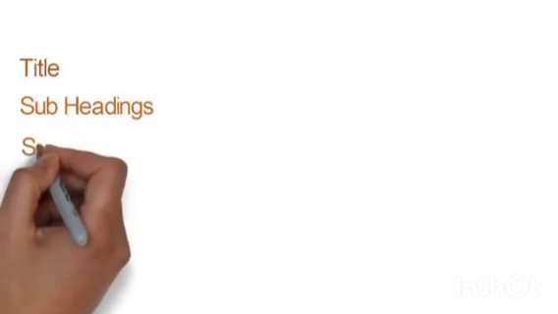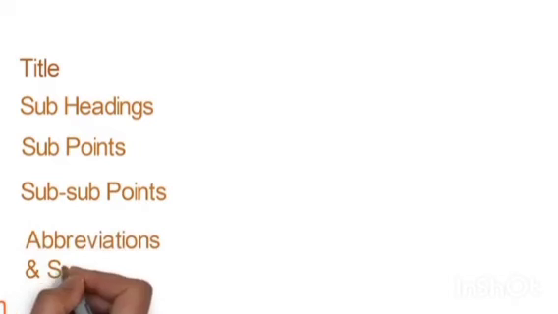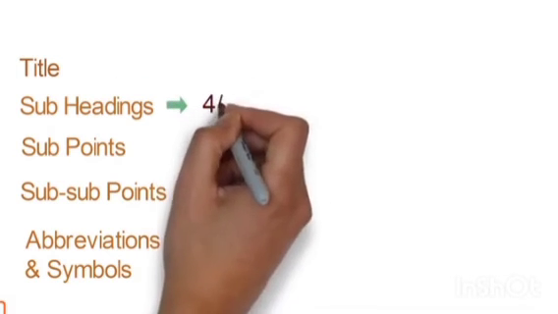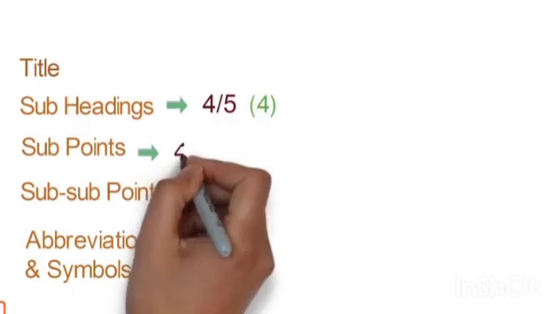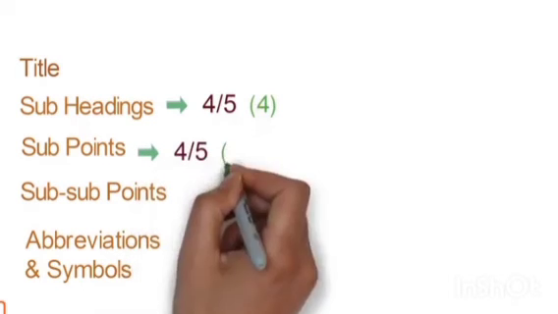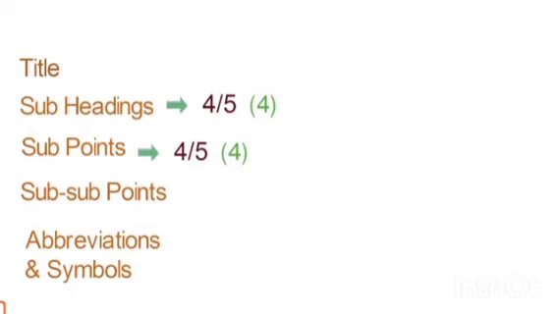Then let us go for what should be there in the note making. First thing is the title or the heading, then it is the subheading, then under the subheading it is the sub point, and under the sub point it is the sub sub point, and at the end we have to mention the abbreviations and symbols. And how many subheadings can we have? We can have subheadings around 4 to 5, let us take 4.